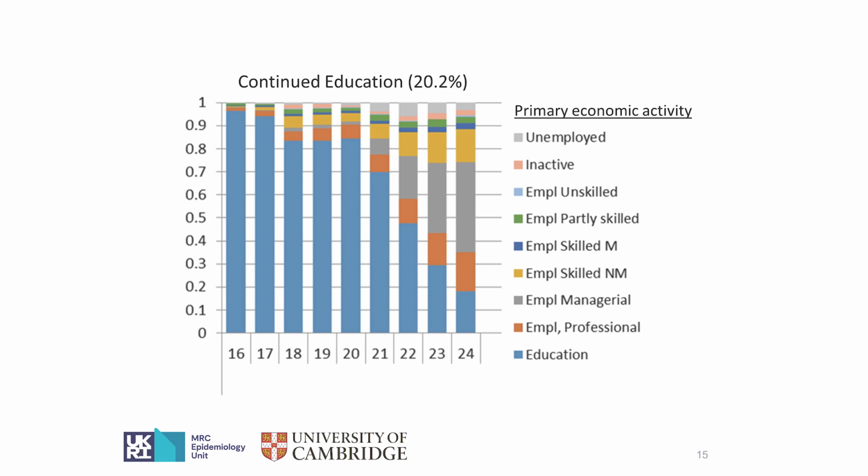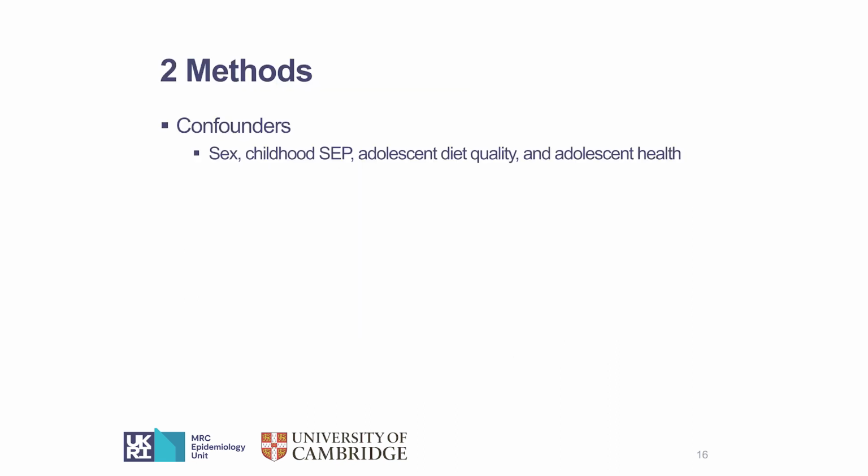And in this class, participants mostly continue further education from age 16 to around 21 years. After that, they entered the job market in the occupation of professional employment, managerial employment, or skilled non-manual employment. That's a measure of our research exposure.